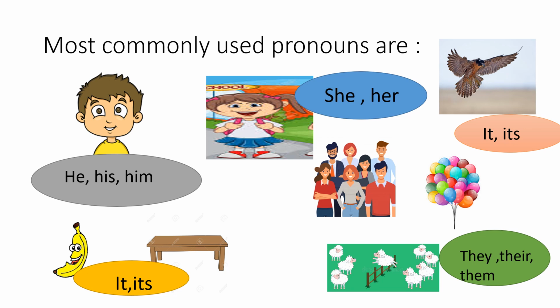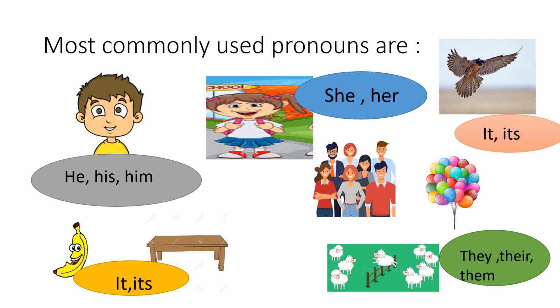The eagle is a big bird. It has spread its wings. Instead of saying the eagle again, the eagle has spread the eagle's wings, I am saying it has spread its wings. Now a banana, a thing, a table, a thing. Again, it or its.